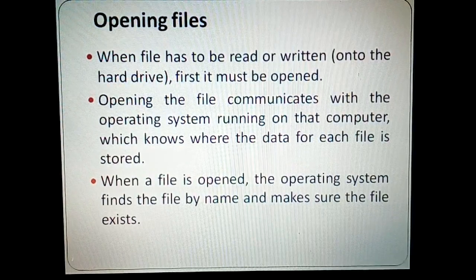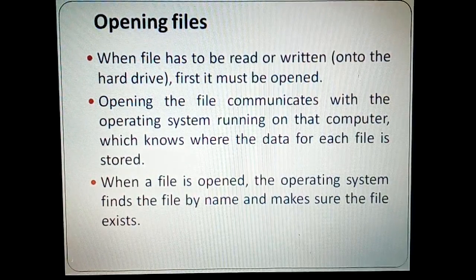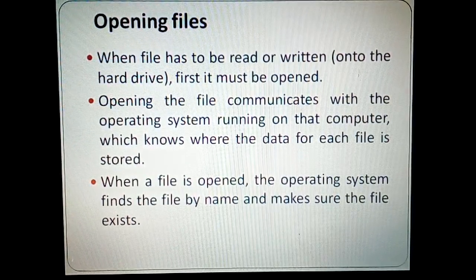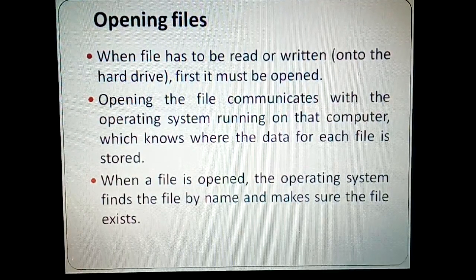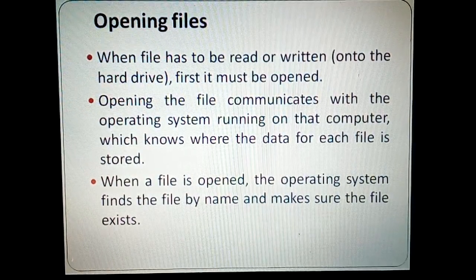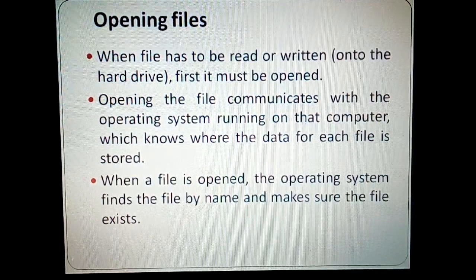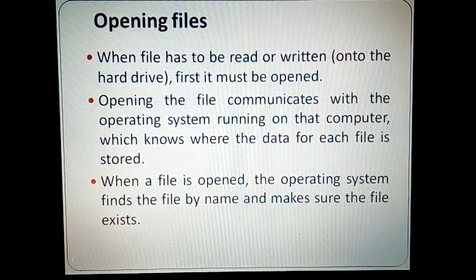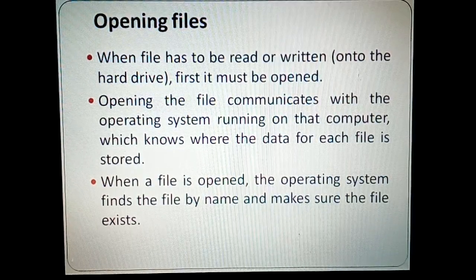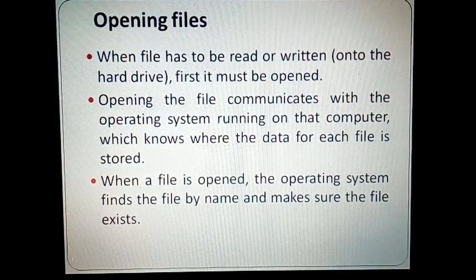When a file is opened, the operating system finds the file by name and makes sure the file exists. So this is another thing that you know: whenever we open a file, it should be opened by a name. And once a file is opened, you know that you can make use of the file handle or a file pointer. In this case, Python uses the terminology file handle.